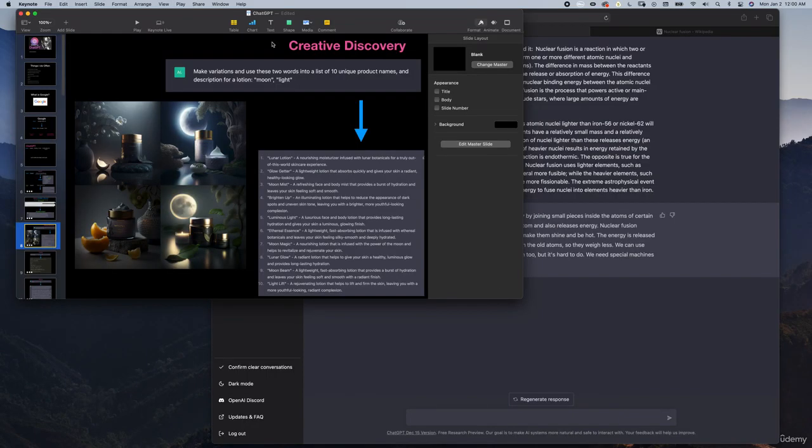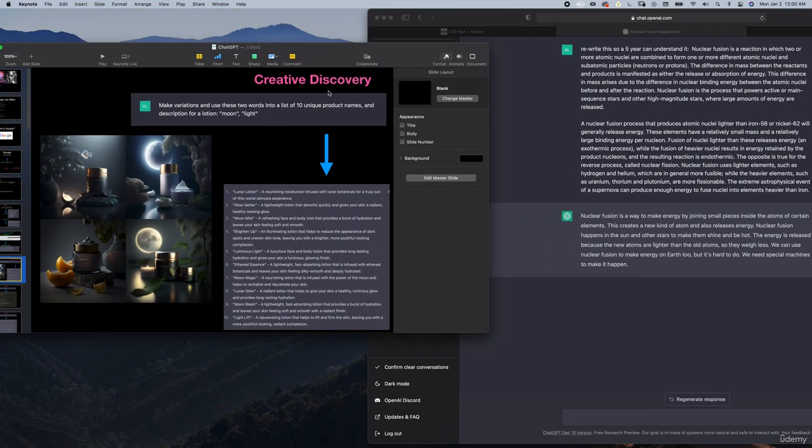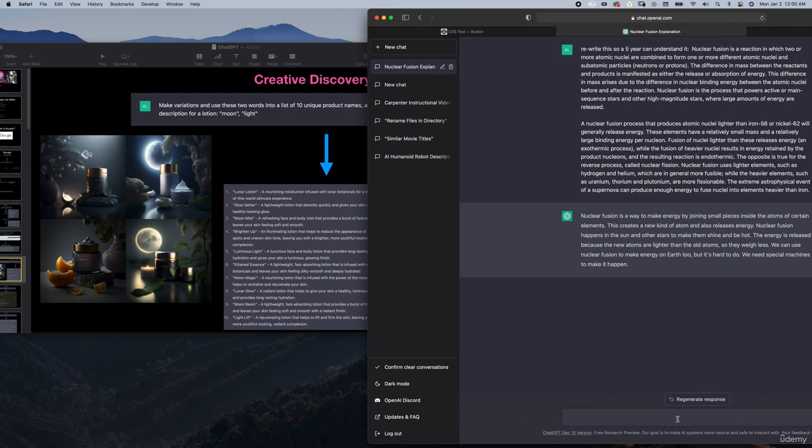So again, go into ChatGPT, try something out, try to do a creative discovery prompt, as I would call it. Give it a few words, experiment, say, hey, try to come up with some unique phrasing using these words, or create a story using these characters and these words. And you'll start to realize it's not a search engine, it creates new things. So really practical for business, but also for creatives, really awesome stuff.